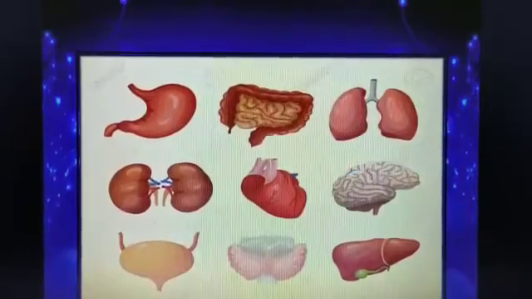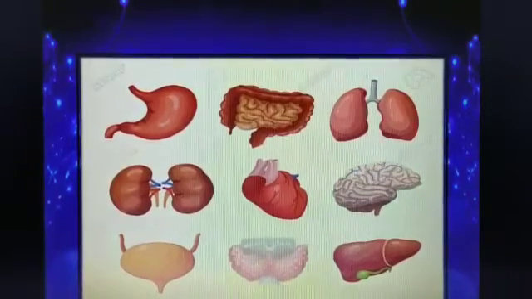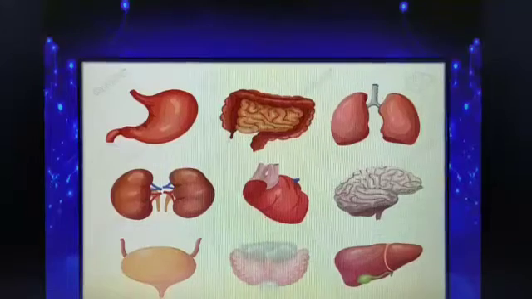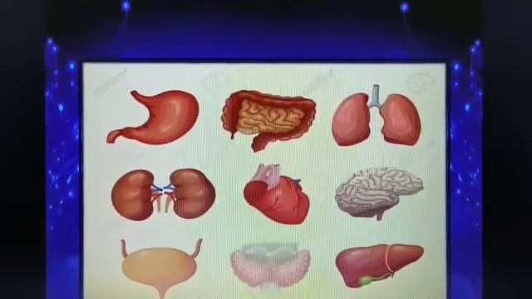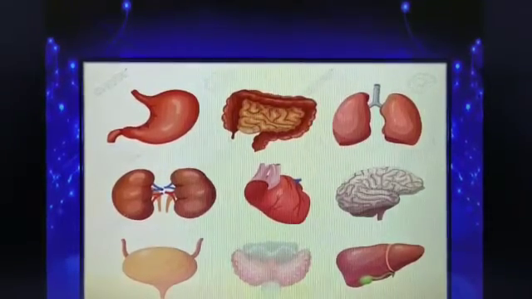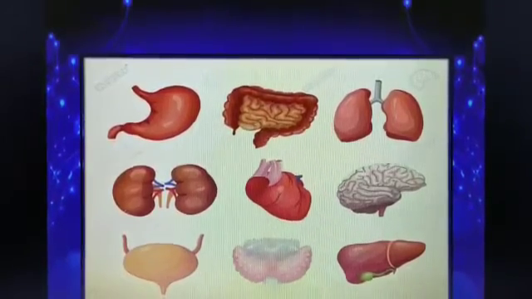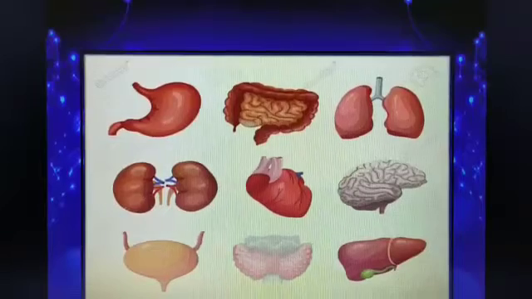As we know that there are 22 internal organs in our body, such as kidneys, liver, heart, brain, stomach, and many more. These all are the delicate organs of the human body.